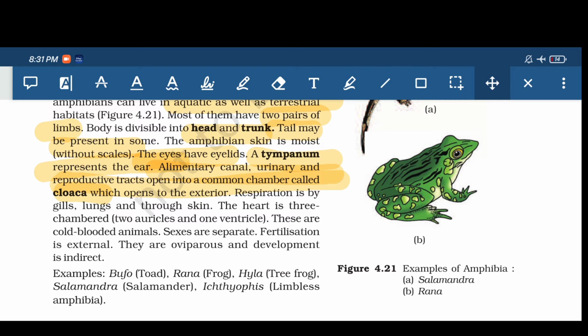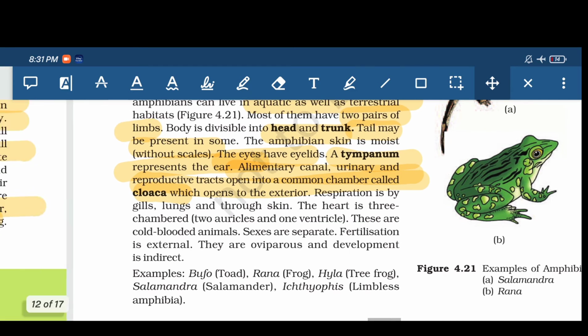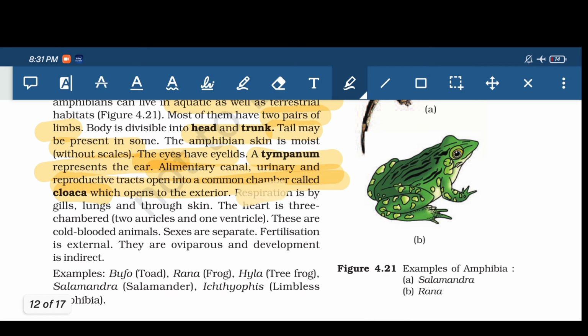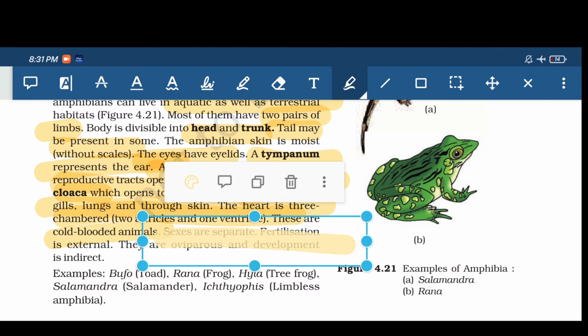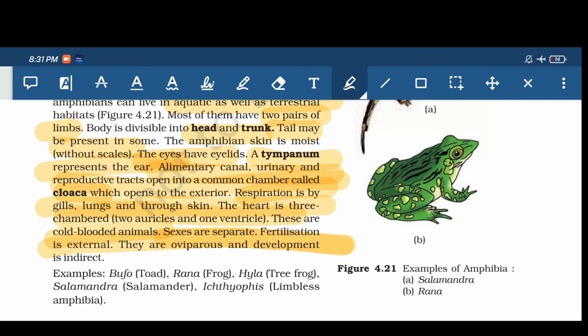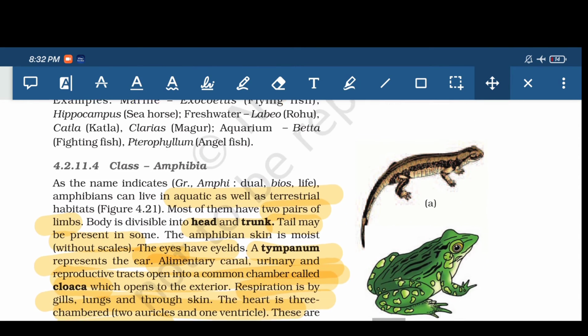Respiration is by gills, lungs and through skin. The heart is three chambered, two auricles and one ventricle. These are cold blooded animals. Sexes are separate, fertilization is external, they are oviparous and development is indirect. Examples: frog and salamander, the two common examples shown in the figure.